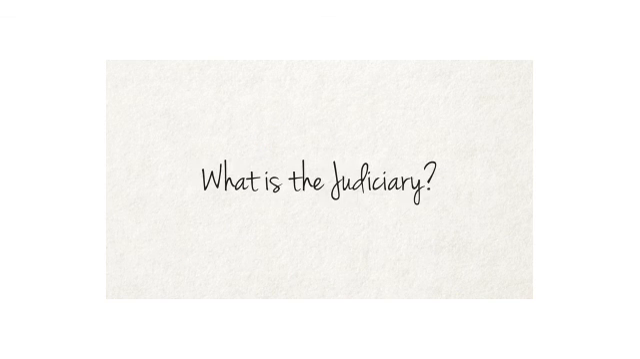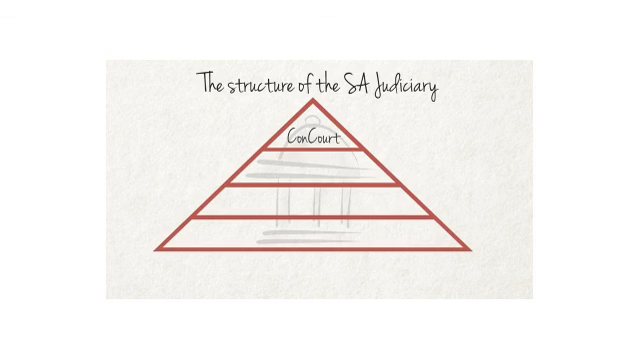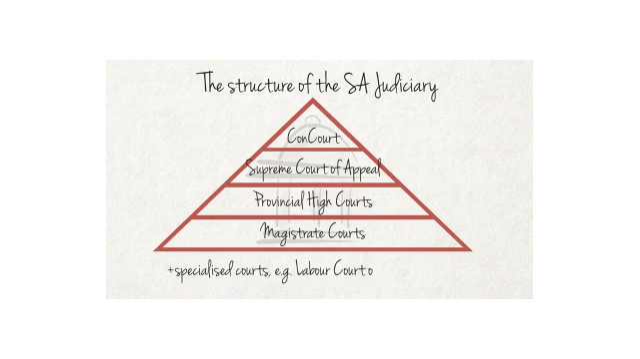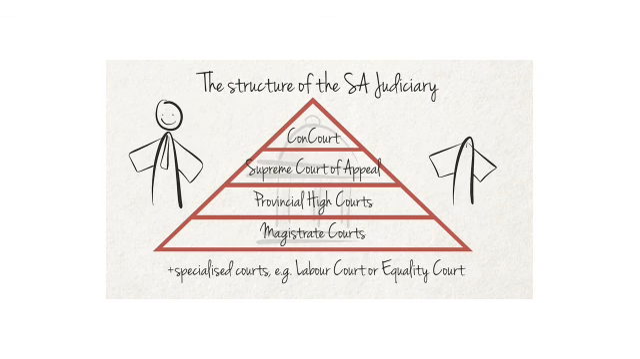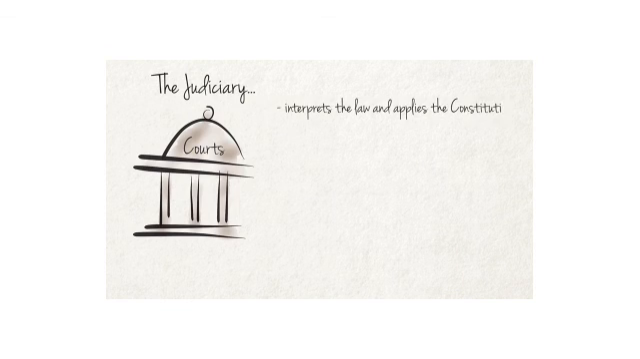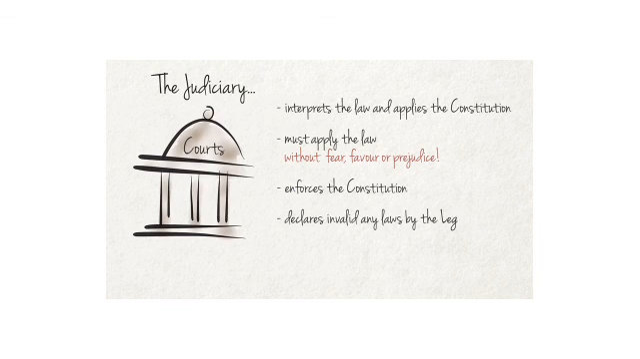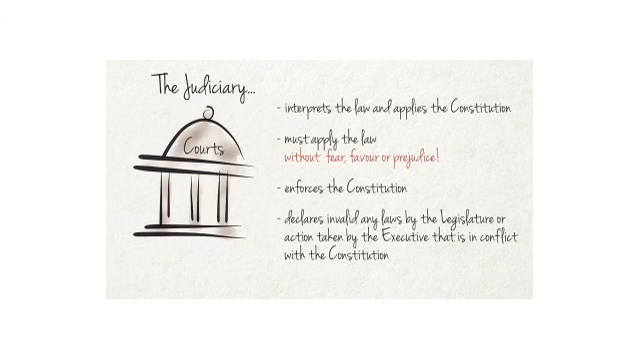So what is the judiciary? The judiciary is composed of various courts within a democratic state. Furthermore, it is the body of judges and magistrates who sit in the courts of South Africa. The judiciary does not introduce or pass any laws, but it is meant to interpret the law and apply the Constitution. It is the duty of the judiciary to apply the law fairly and without fear, favor, or prejudice to disputes brought before it. It also enforces the Constitution and declares invalid any laws passed by the legislature or action taken by the executive that is in conflict with the Constitution.